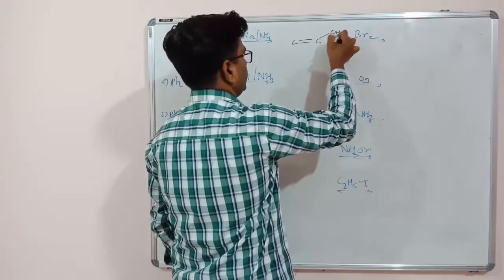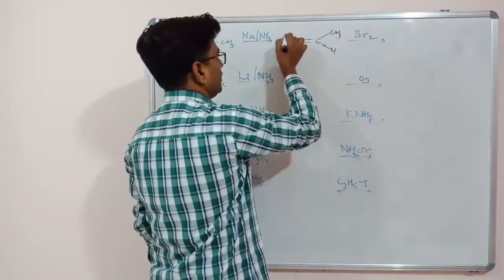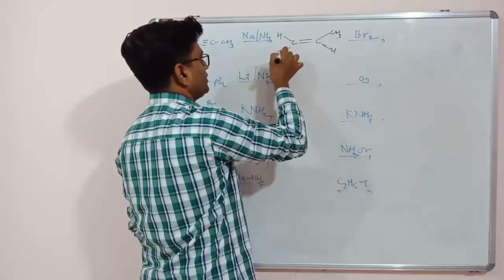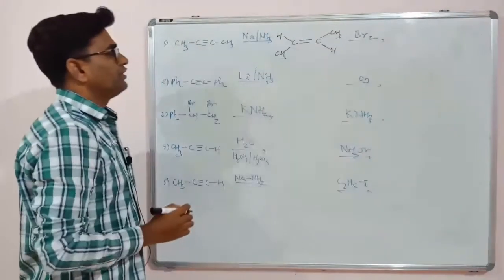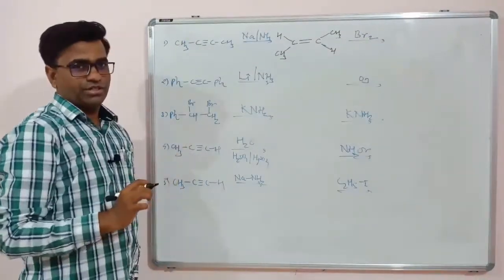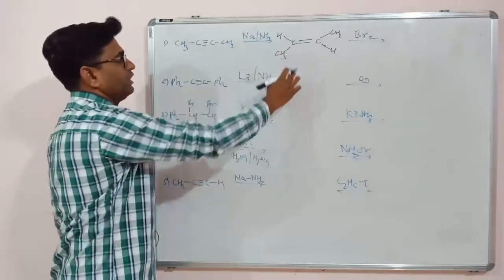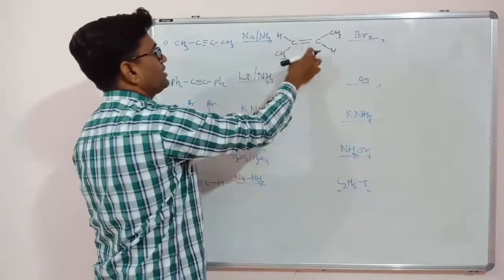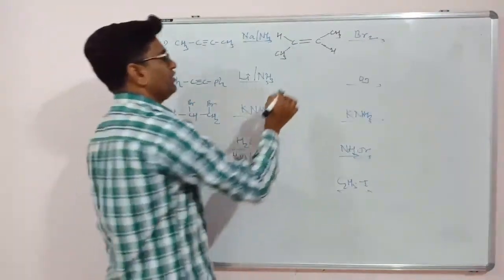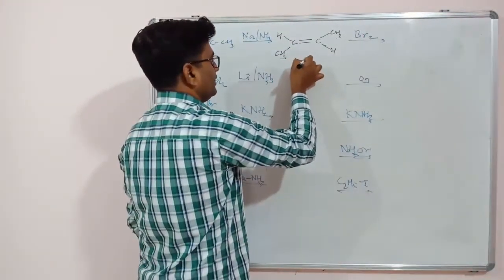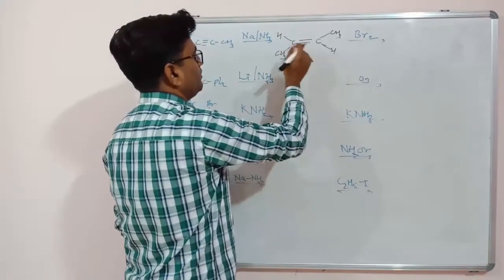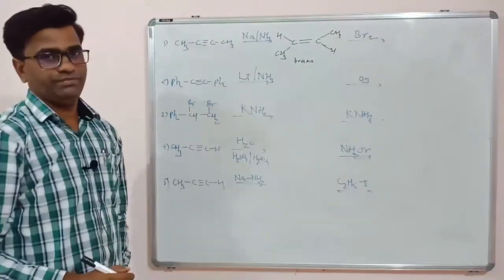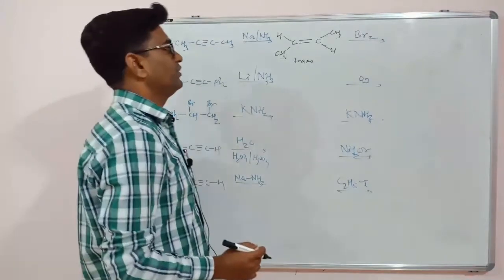Here will be a methyl group, here H, here H, and here a methyl group. The name of this molecule is trans 2-butene.